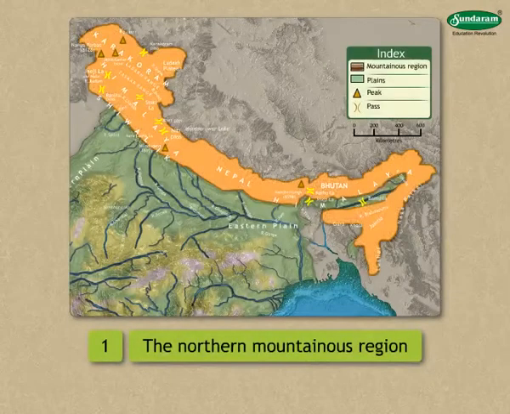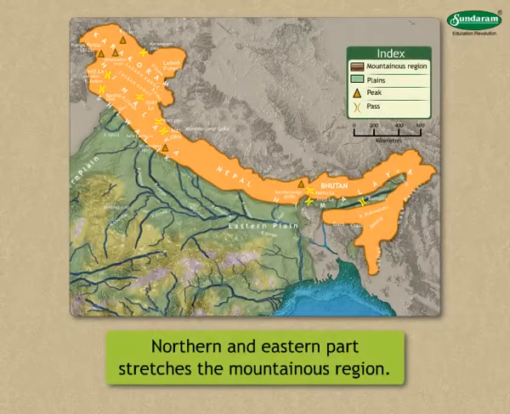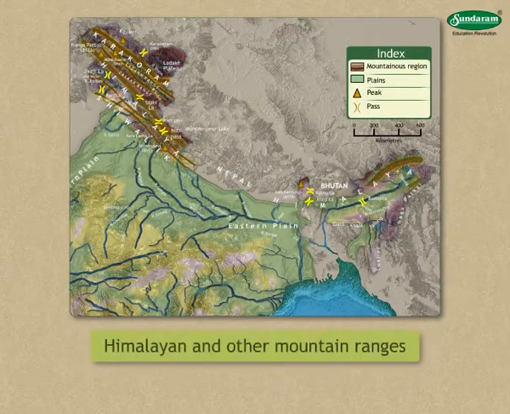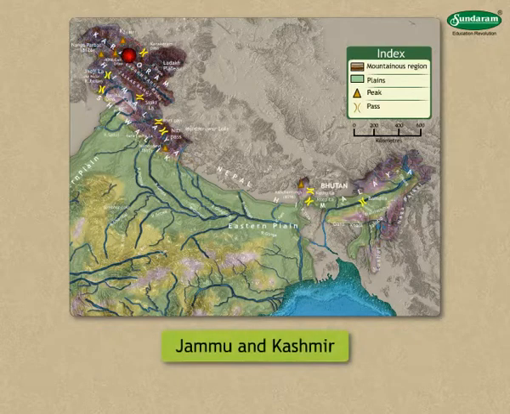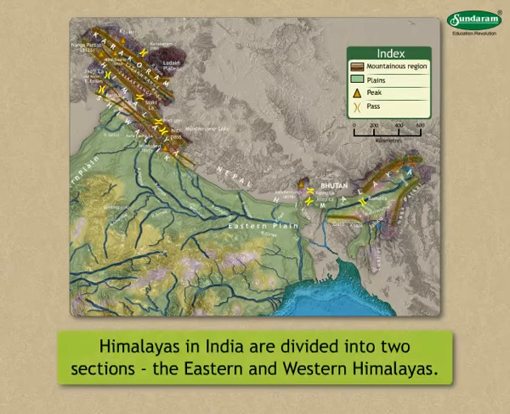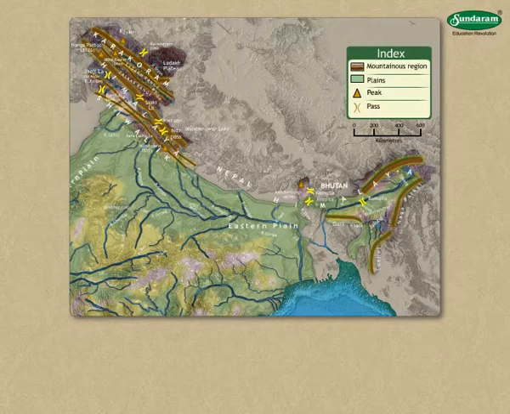1. The northern mountainous region. In the northern and eastern part stretches the mountainous region. It comprises the Himalayan and other mountain ranges. The Himalayas stretch from Jammu and Kashmir to Arunachal Pradesh. The Himalayas in India are divided into two sections, the Eastern and Western Himalayas. The Central Himalayas lying in between are in Nepal.